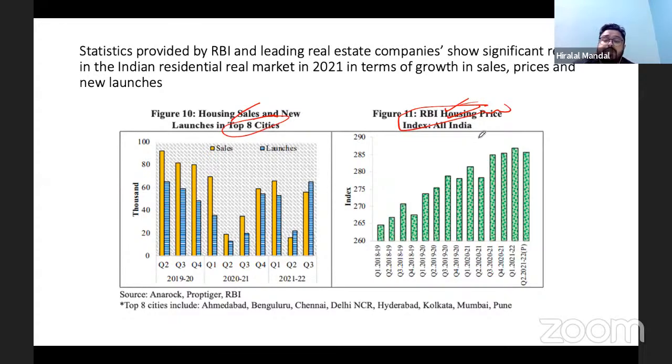Housing price index is given by which of the following agency? So it is RBI which gives the housing price index. Another is housing sales. Look at the data of housing sales in top 8 cities.